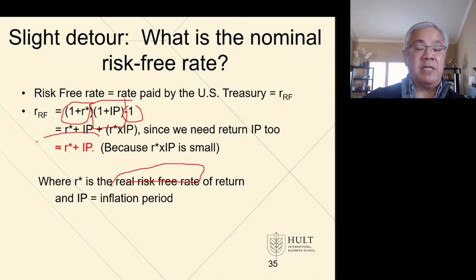And often we take a shortcut. And the shortcut, as I just did in the previous example, is I took the risk-free rate, which is the R star here with the asterisk, and then I just simply added inflation. But the proper calculation is where we go 1 plus R star times 1 plus the inflation premium minus 1. And so that would be the proper calculation to get at the nominal return.